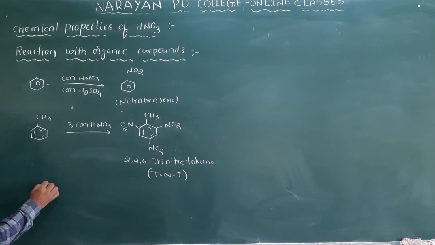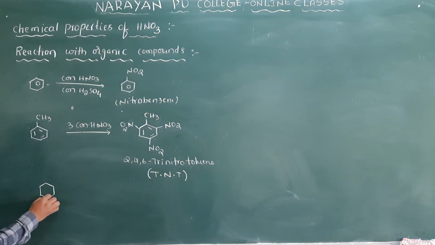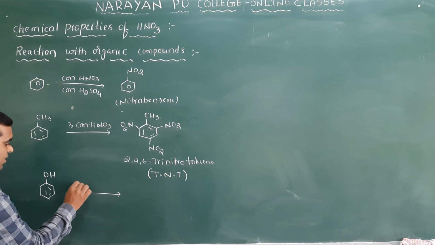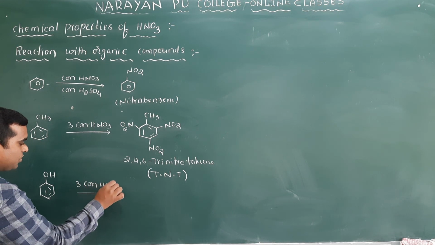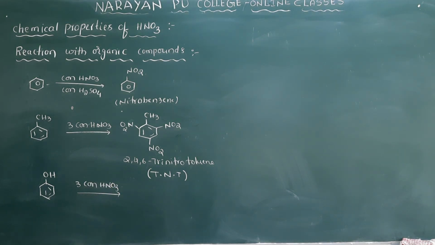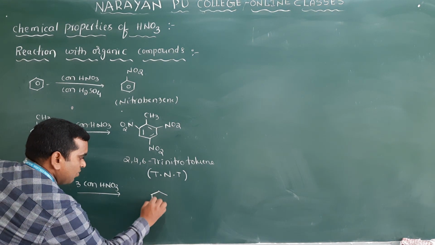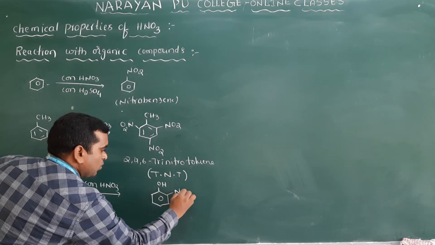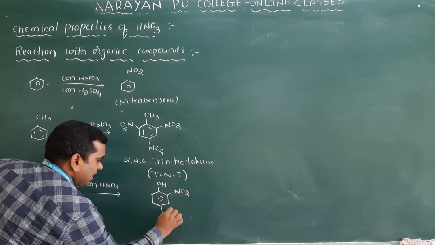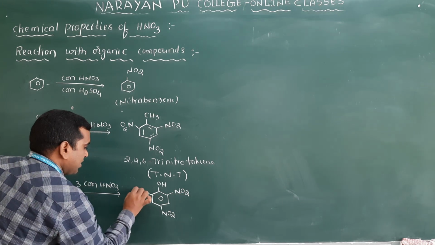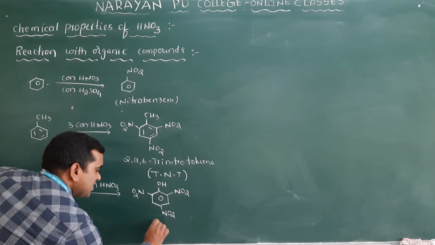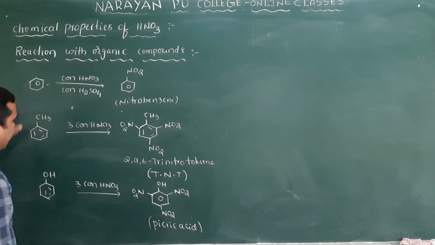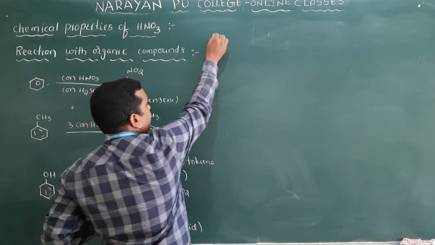Next, in the same way, if I take phenol treated with 3 moles of concentrated HNO3, this we have also discussed in alcohols, phenols and ethers. You will get picric acid, 2,4,6-trinitrophenol. We call this simply picric acid. So in all these organic compounds, the reacting reagent is HNO3 only.